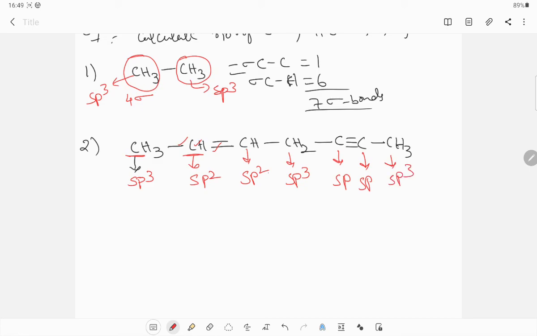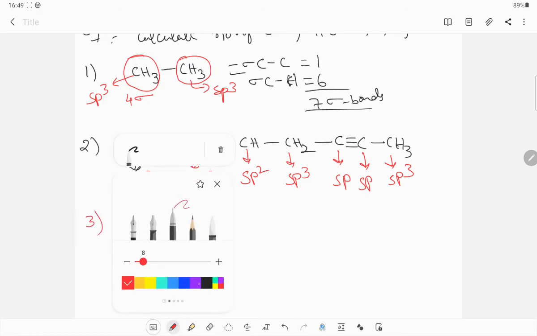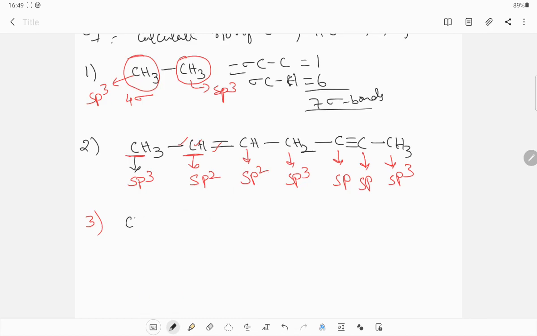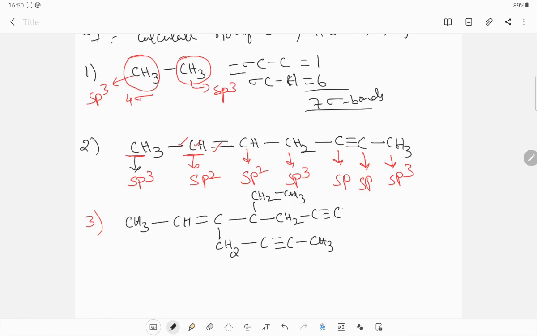One more big example I am taking and I will stop it. Now look here, CH3 and CH double bond, CH3 CH2 C triple bond C CH3 and C CH2 CH3 and next CH2 and C triple bond CH.